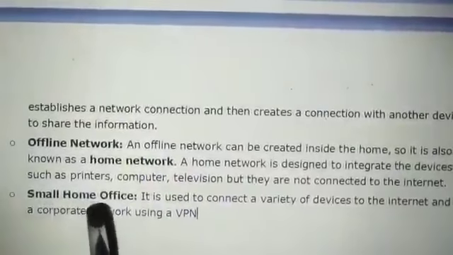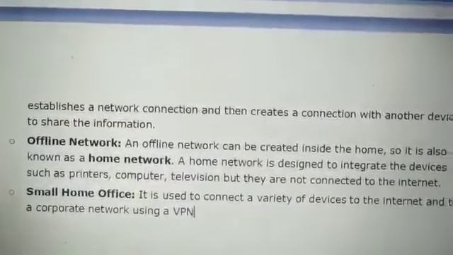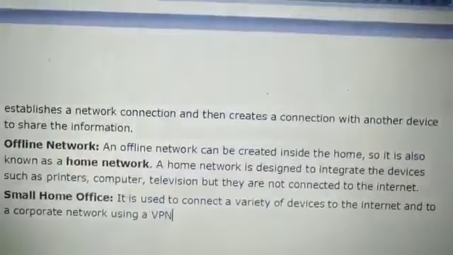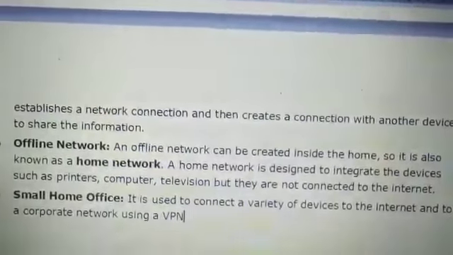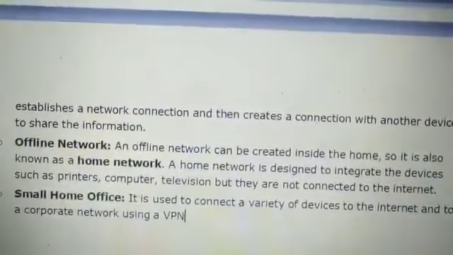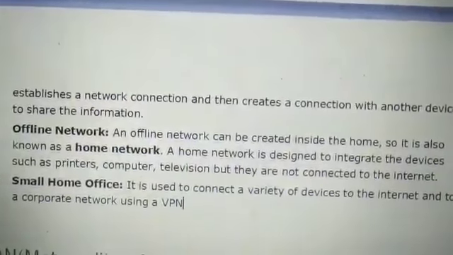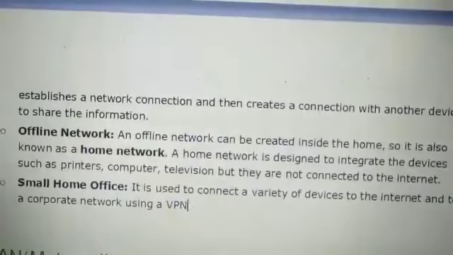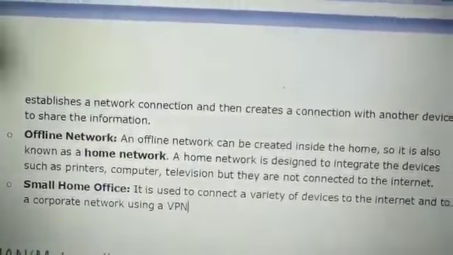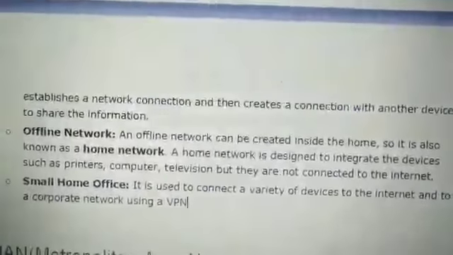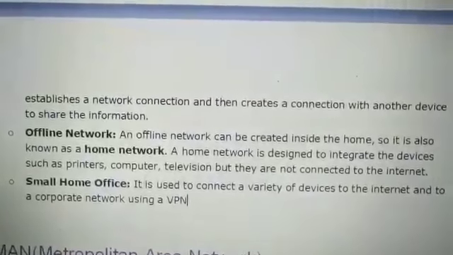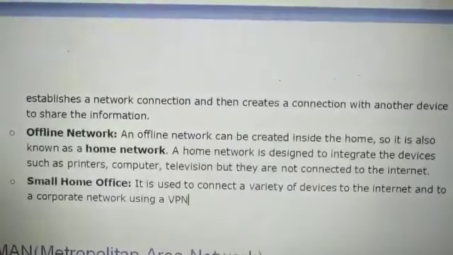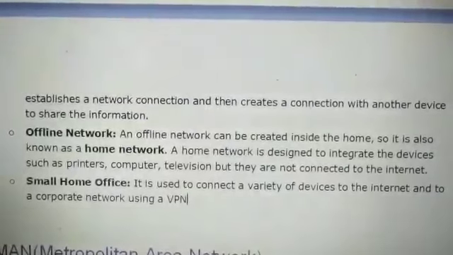Next one is small home office. It is used to connect a variety of devices to the internet and a corporate network using a VPN. VPN connectivity is there on your mobile phone, where when your data service is on in your phone, only then can your phone connect to the server so that you can access your information.